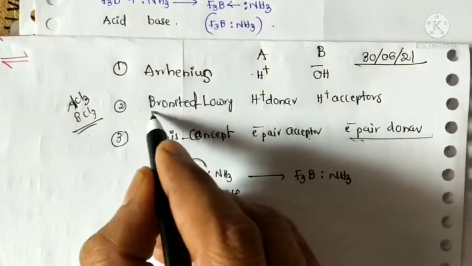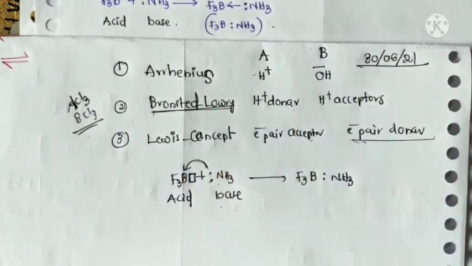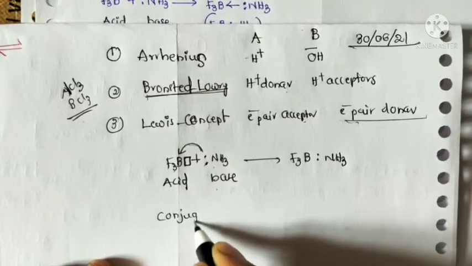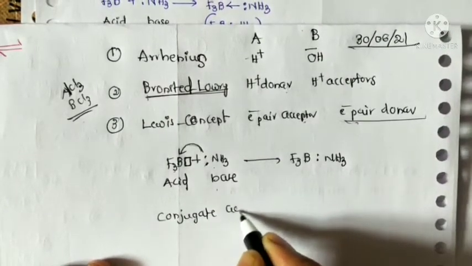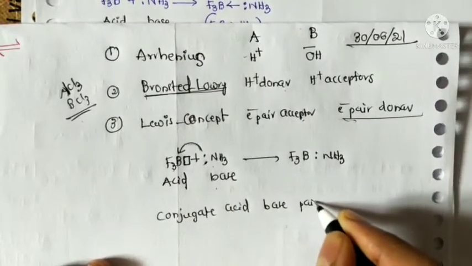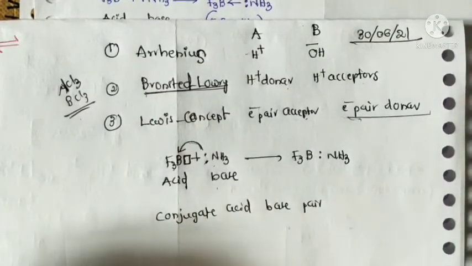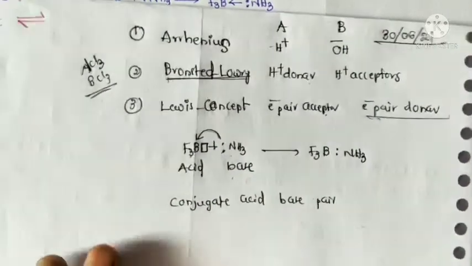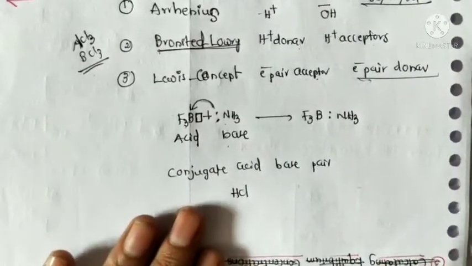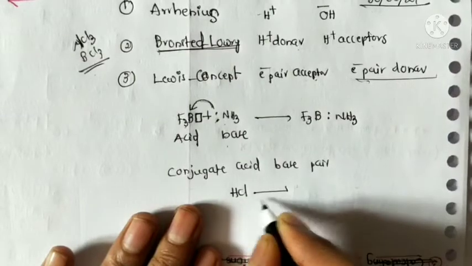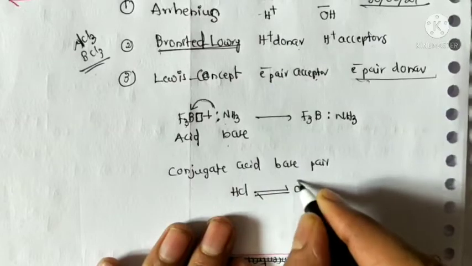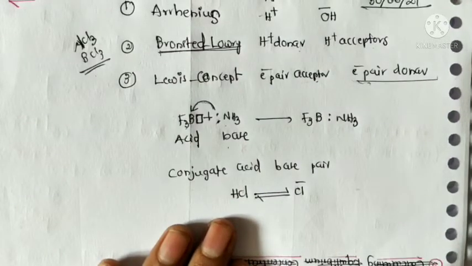In Bronsted-Lowry, a very important term is the conjugate acid-base pair. For example, HCl and Cl minus.